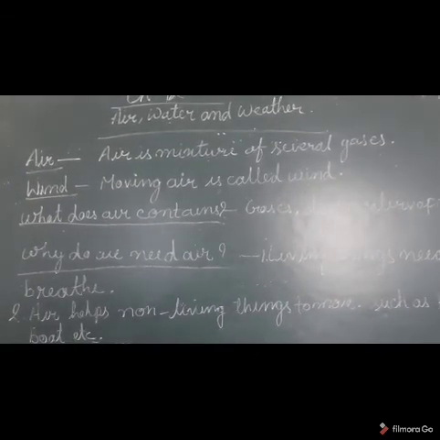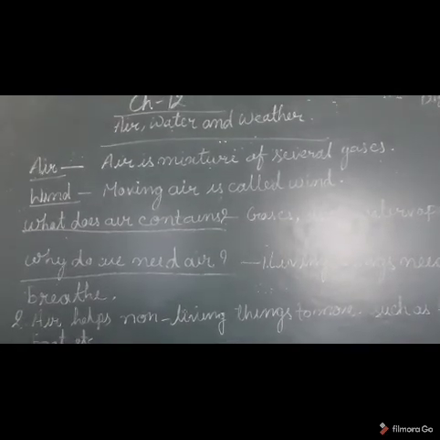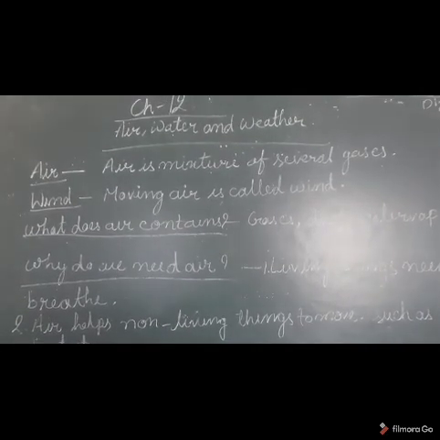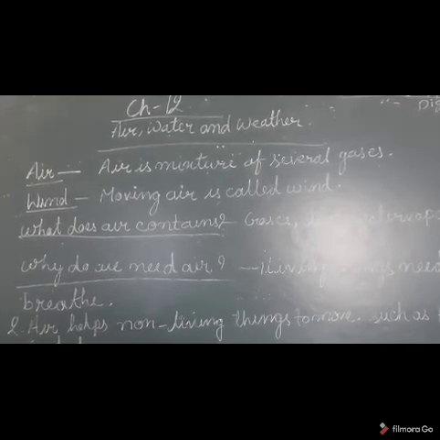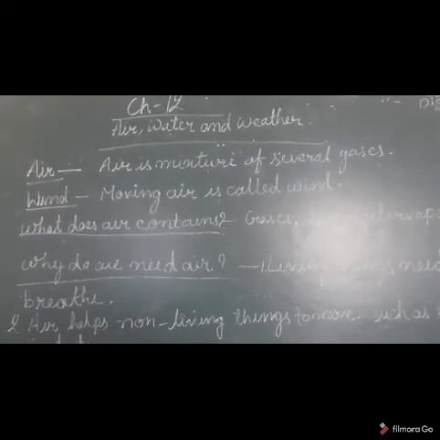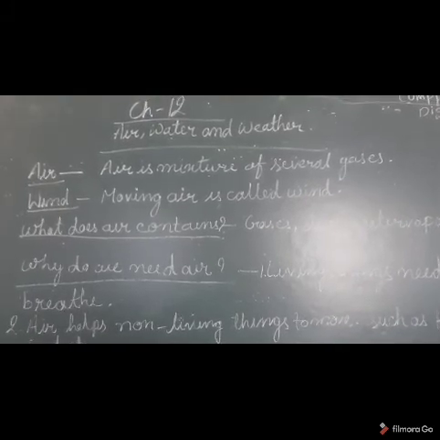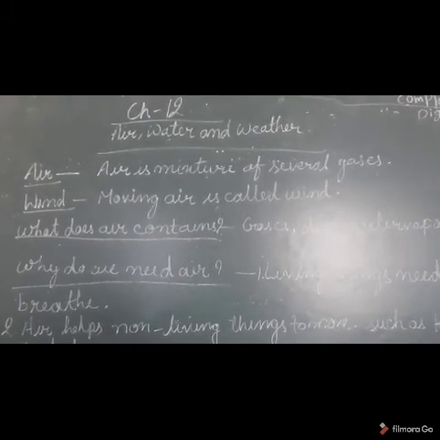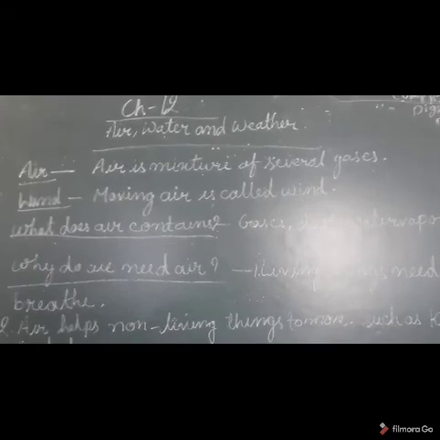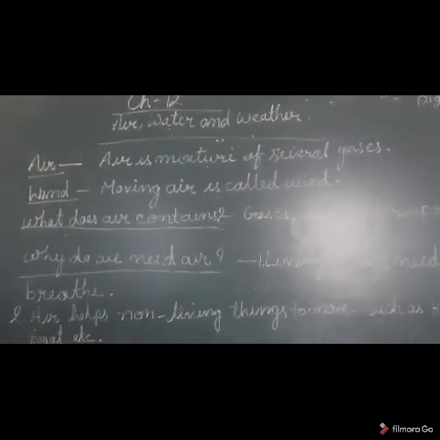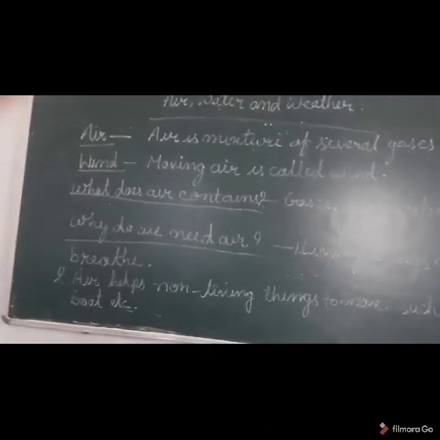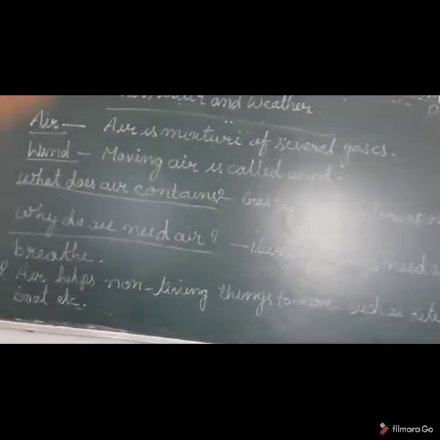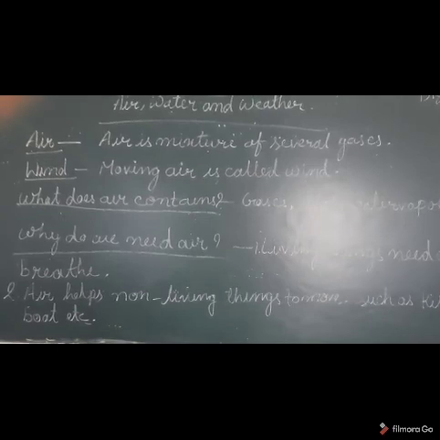Life is not possible on the moon because there is a lack of air. And how do astronauts survive in space? Because astronauts carry oxygen tanks with them when they go into space.